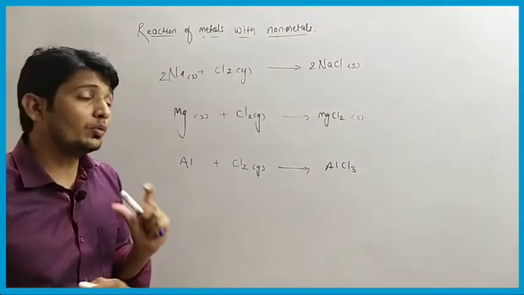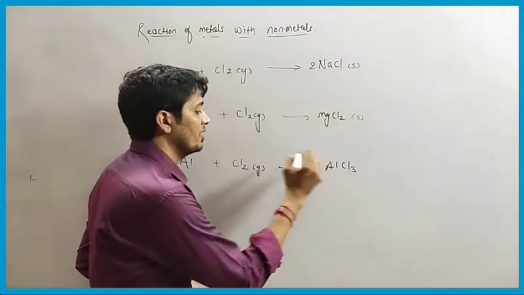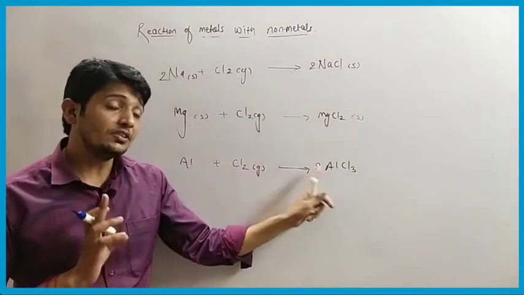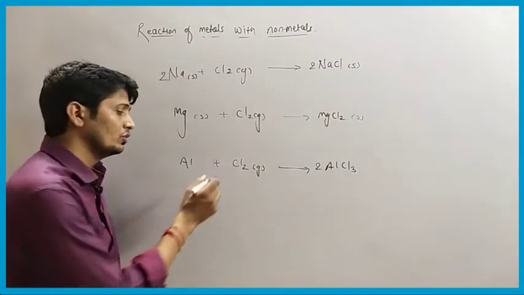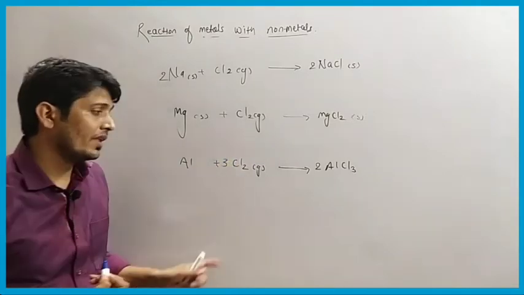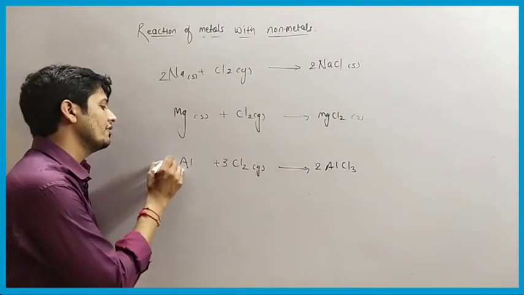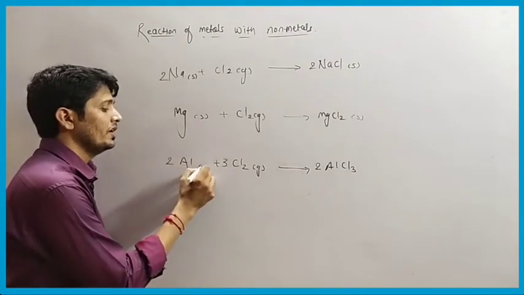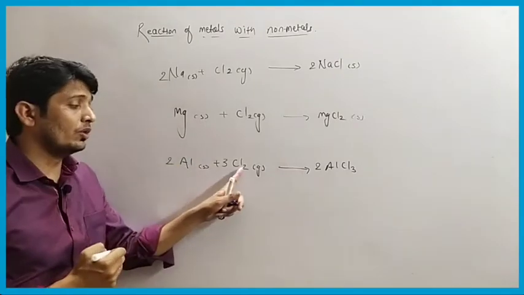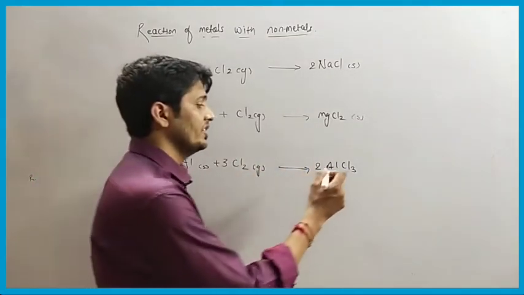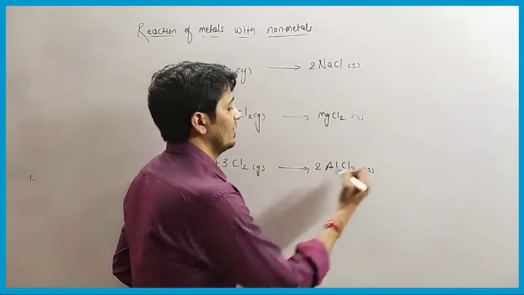So in order to balance the reaction, we multiply this by 2. Now we have chlorine 3 times 2, which is 6. But here we have only 2, so we have to multiply here by 3. Now for aluminum we have 2 and here we have 1, so we multiply by 2. So aluminum in solid state and chlorine in gaseous state react to form aluminum chloride, which is a salt, in solid state.